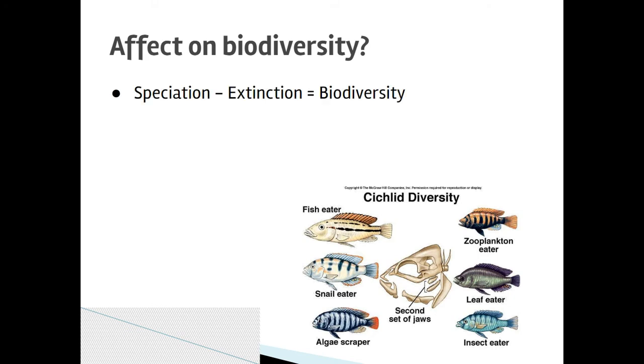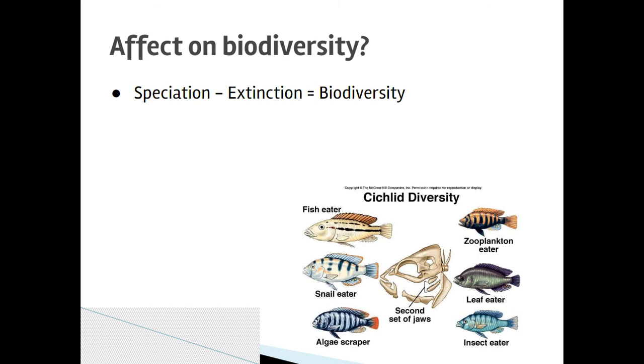When we talk about extinction's impacts on biodiversity, we can measure the biodiversity level or change by looking at the number of speciations minus the number of extinctions. Like, have more new species been created than have gone extinct?